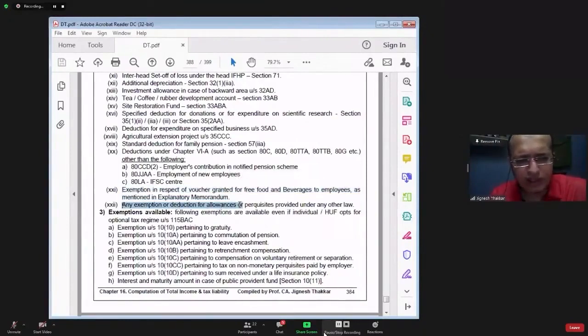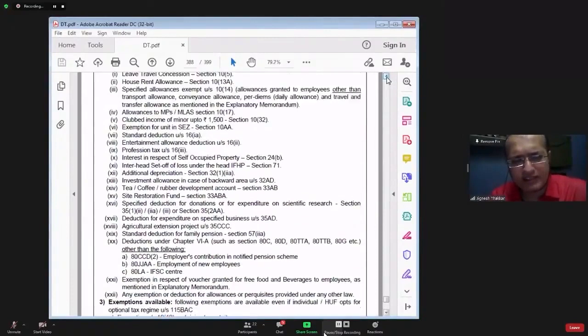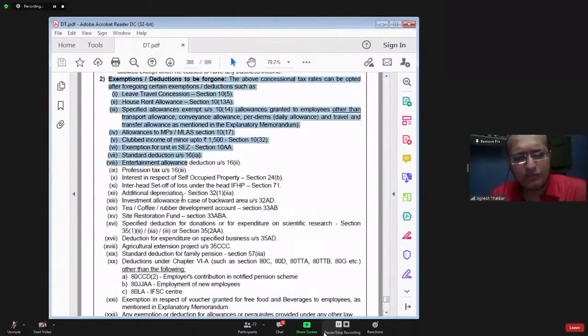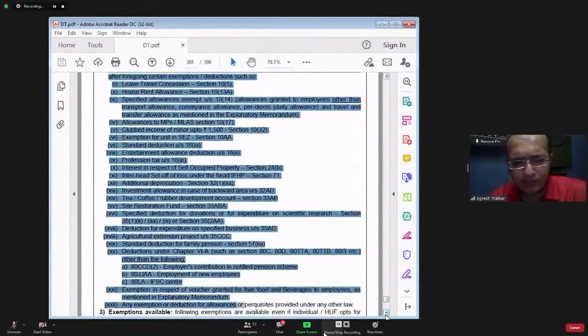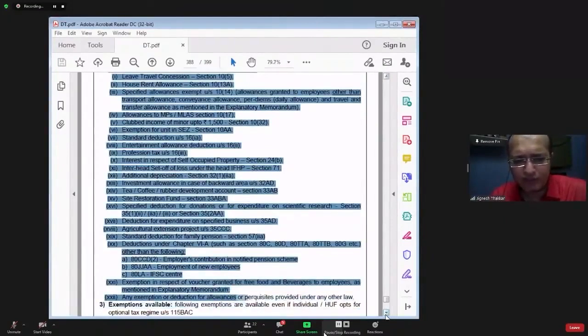Any exemption or deduction for allowance or perquisite provided under any law. So all these exemptions and deductions you have to forego if you want to go for section 115BAC.